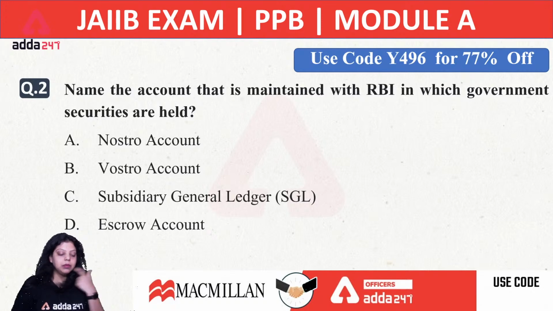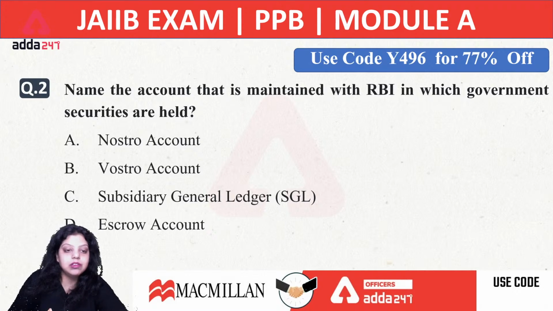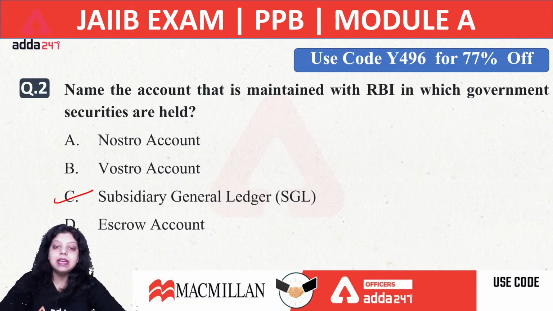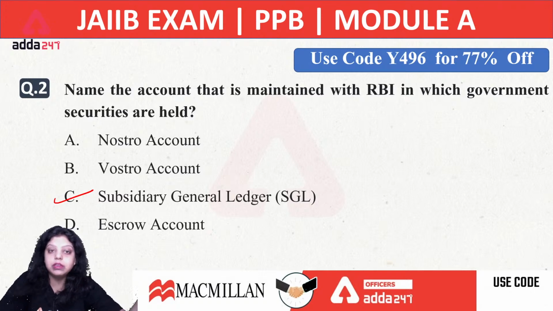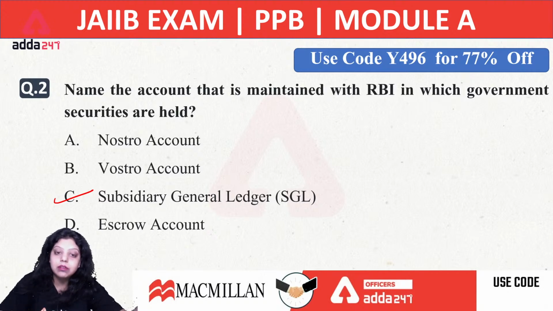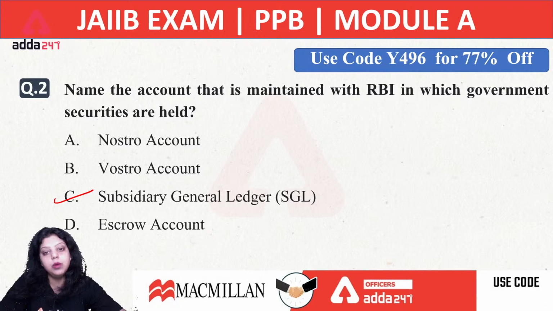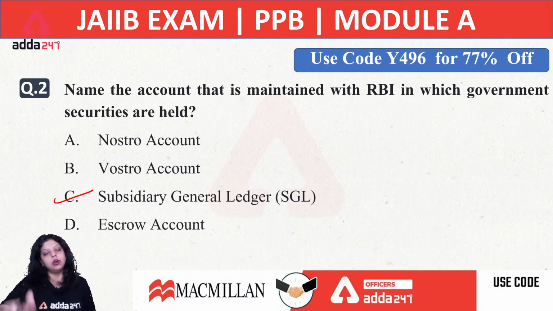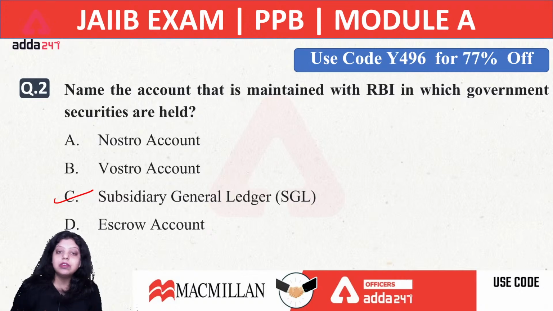See, the right answer is option C, that is subsidiary general ledger account. Government securities are generally held in a subsidiary general ledger account with the Reserve Bank of India. In case any entity does not have a direct account with the RBI, they can open a constituent subsidiary general ledger account with banks and primary dealers, or they can convert that account into dematerialized form, that is the demat account, which is maintained by the depository participants of NSDL. We know NSDL is National Securities Depository Limited.